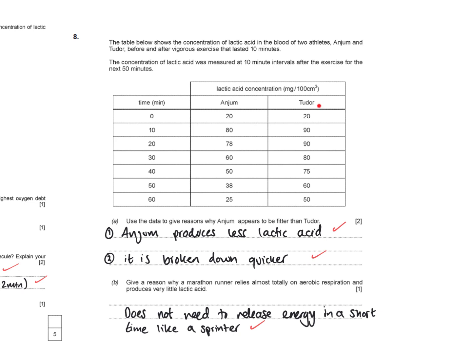Okay, because you can see Tudor here produces 90, in comparison to the highest being 80, around 10 minutes. And at the very end, it's broken down quicker. You can see with Anjem's, it goes down to 25 by the end of the hour, whereas Tudor's still remains at 50. Okay, so it's twice as high. In part B, give a reason why a marathon runner relies almost totally on aerobic respiration and produces very little lactic acid. For 1 mark here: does not need to release energy in a short time like a sprinter.